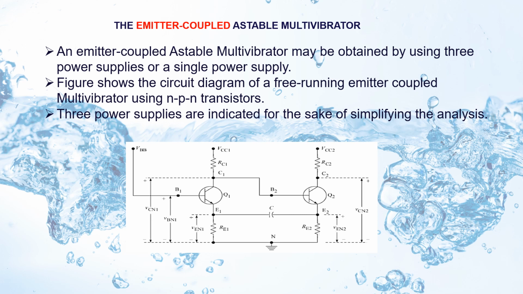The emitter coupled astable multivibrator may be obtained by using three power supplies, VBB, VCC1 and VCC2, or you can connect these three points to a single voltage source also. This figure shows the circuit diagram of a free running emitter coupled multivibrator using NPN transistors. Three power supplies are indicated for the sake of simplifying the analysis.